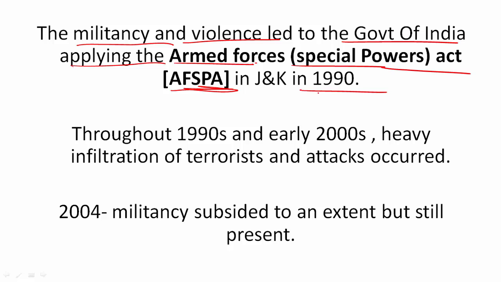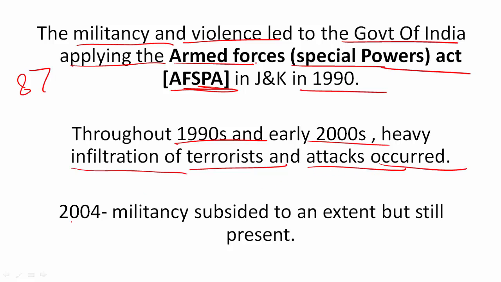The government had already resigned by 1990, the government of Farooq Abdullah, which had come to power in 87 by those rigged elections, and so there was complete lawlessness in the state. There was no government. That is the reason that the Kashmiri Pandits could not be saved. They just fled because the government was not there to support them. And also due to the absence of government, there was now president's rule in the state, and thus AFSPA was introduced. And throughout the 1990s and early 2000s, the Indian Army carried out counter-insurgency operations against this infiltration of terrorists and the terrorist attacks which were going on.